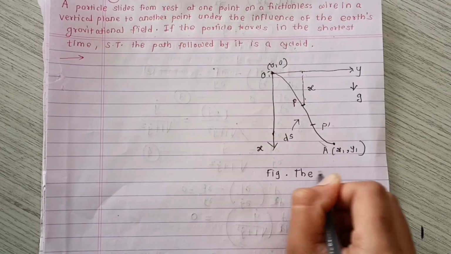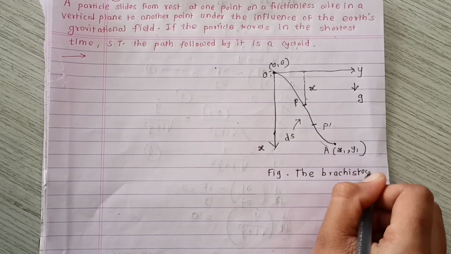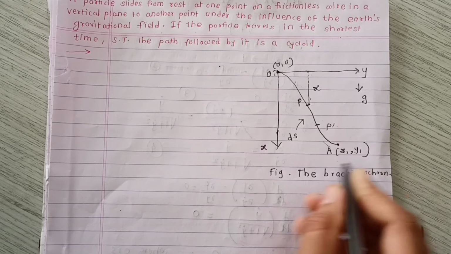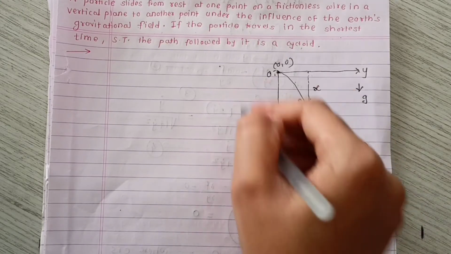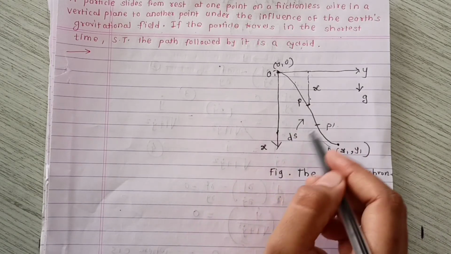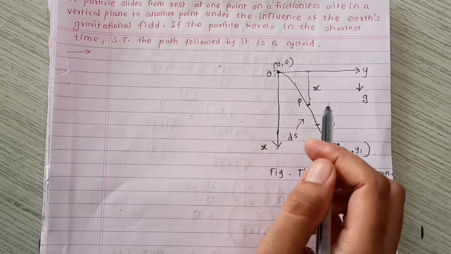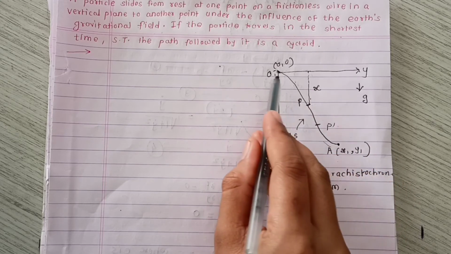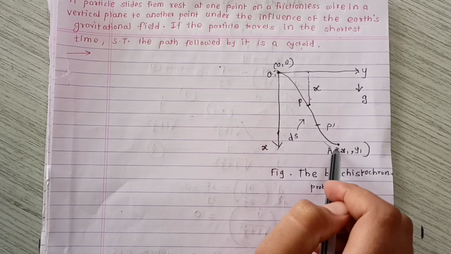And this is the figure for the Brachistochrone problem. So this is all the given data. Now from that we have to find the time required, or the total time taken by the particle in moving from the higher point O to the lower point A.